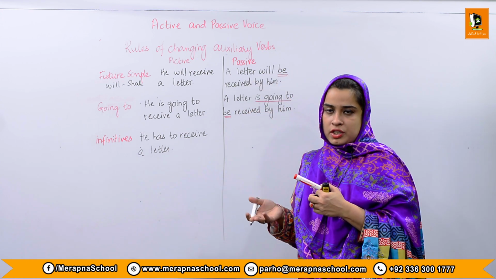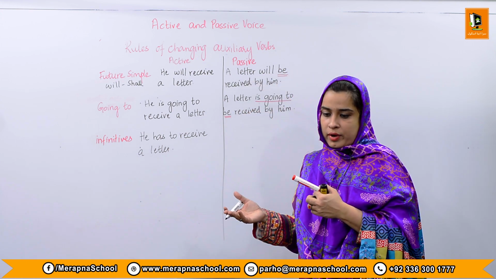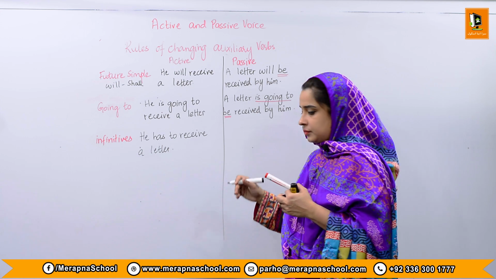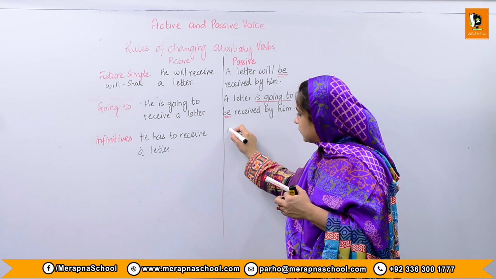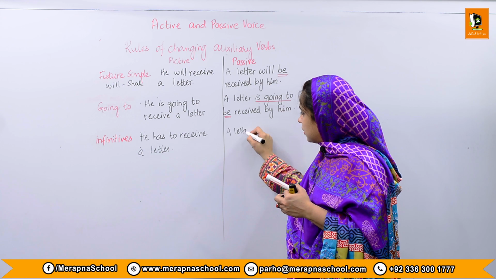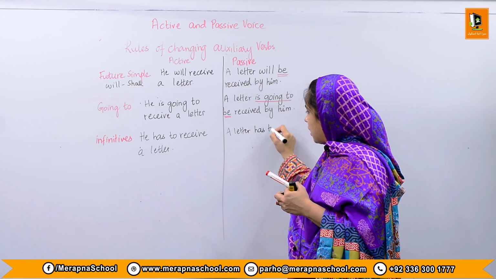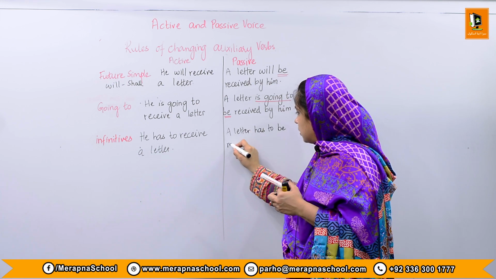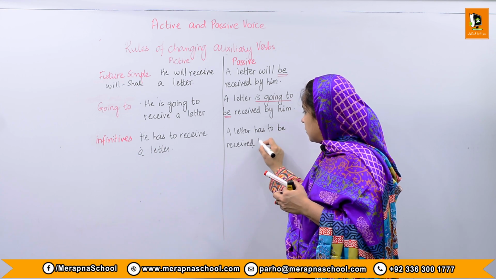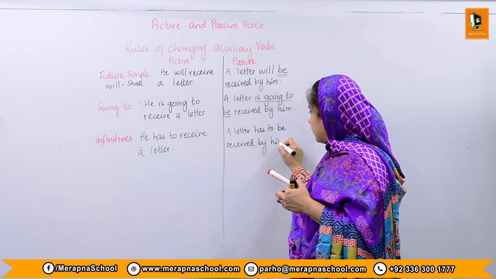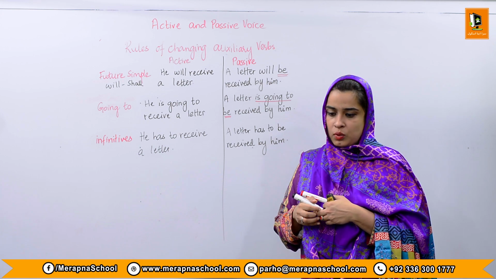So how are we going to change the infinitives into the passive voice? A letter has to be received by him. So this is the way that you will change.